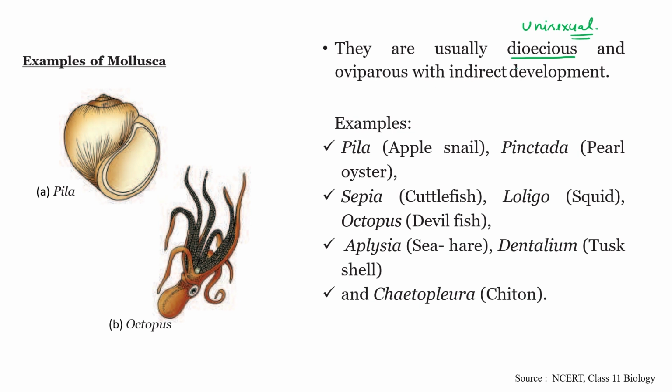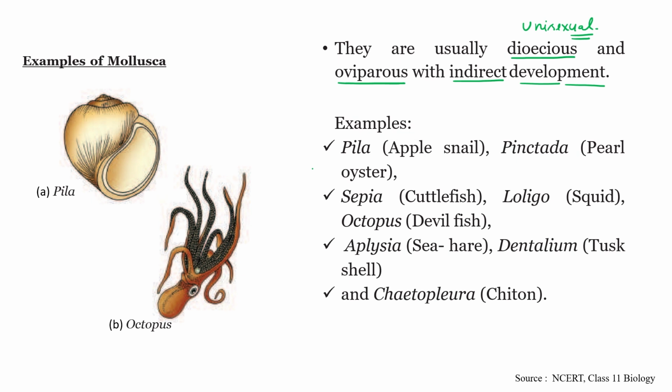They are oviparous, meaning they lay eggs, with indirect development. Indirect development means the young one does not resemble the adult one. Through metamorphosis they gradually convert from one stage to another and finally reach the adult stage.